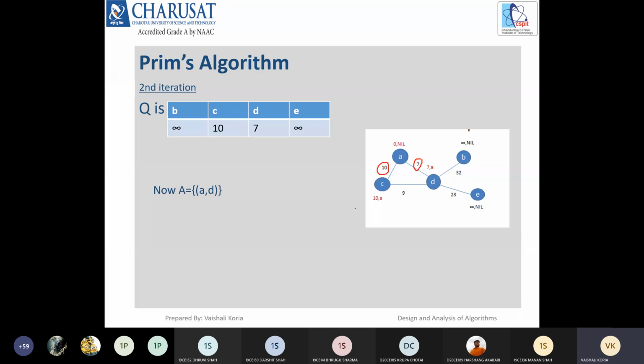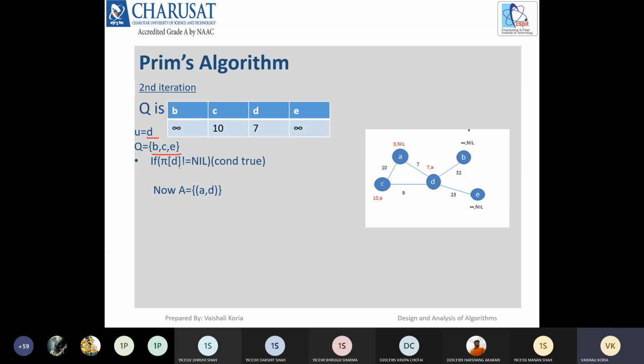Now see what particular edge we will choose according to the method we have learned. We will choose this AD. This is done by finding the vertex with the minimum key. Out of all the keys of these vertices, 7 is the minimum, so U is now D. Then we have to remove that particular vertex from the Q data structure, so it will be removed. Now B, C, E are the only contents of Q.